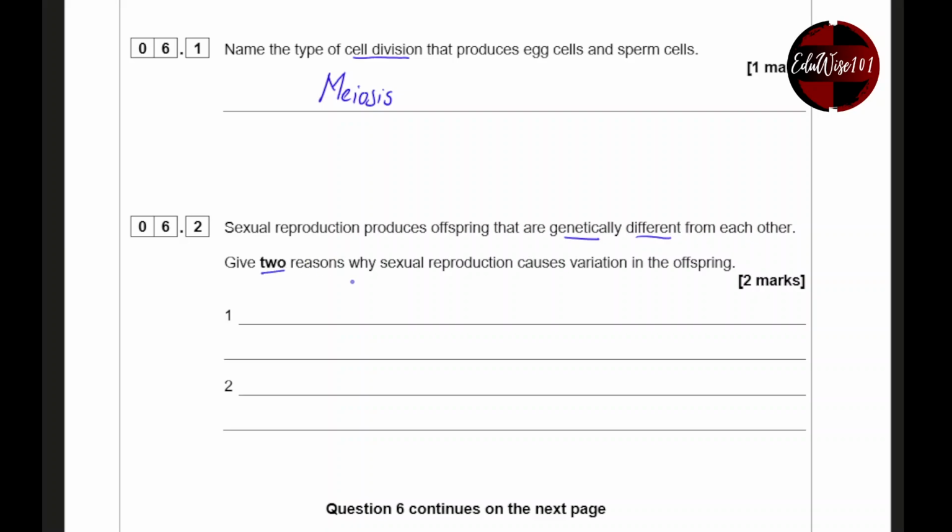Give two reasons why sexual reproduction causes variation in the offspring. Now, why would there be variation? Why would there be differences in the offspring? Offspring means babies, right? And variation is differences. So, give two reasons why sexual reproduction causes differences in the offspring. Well, that's mainly because the genes